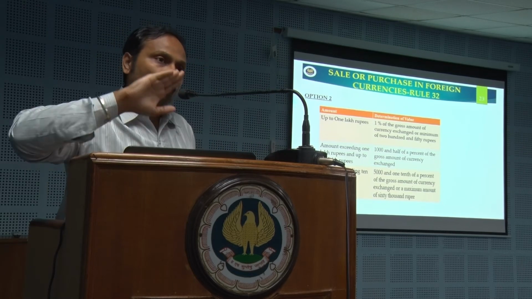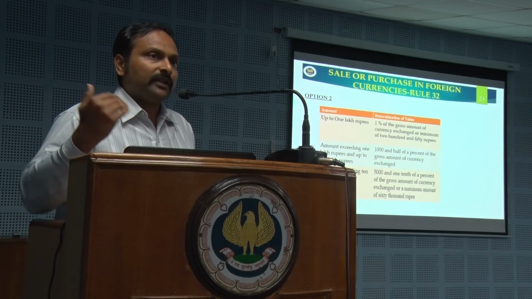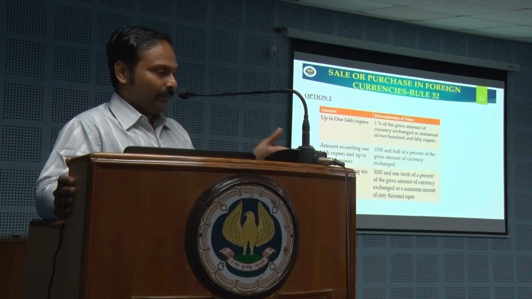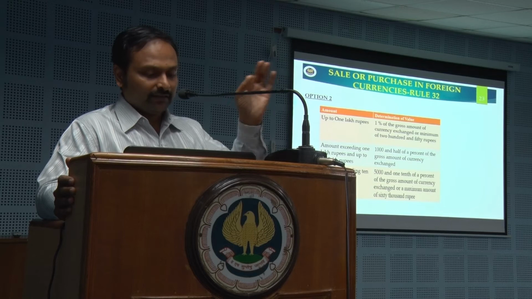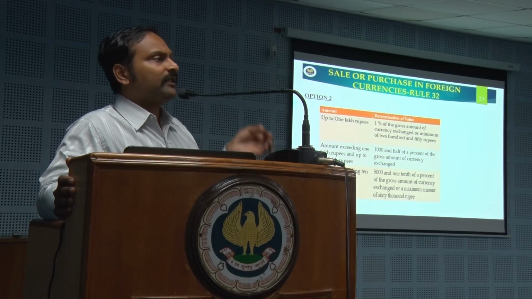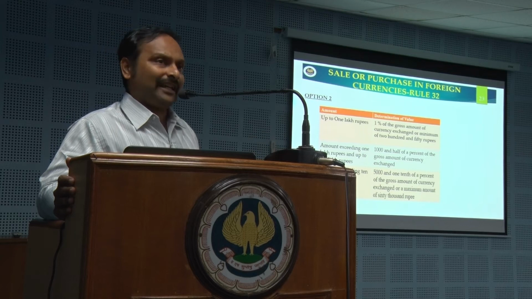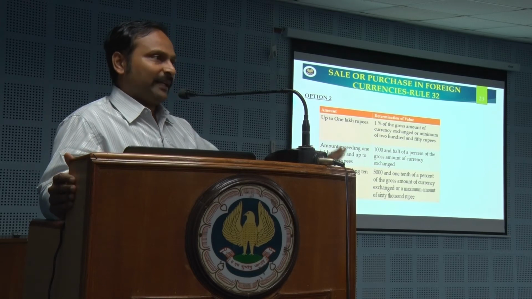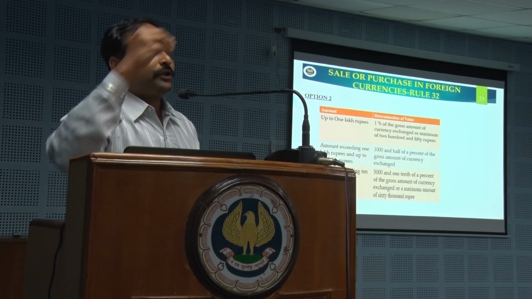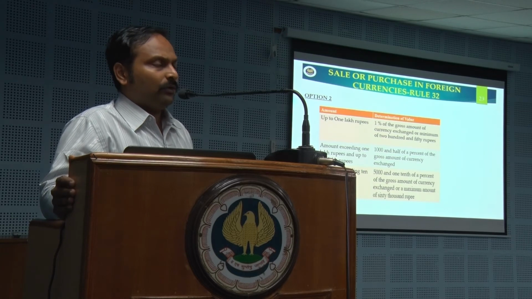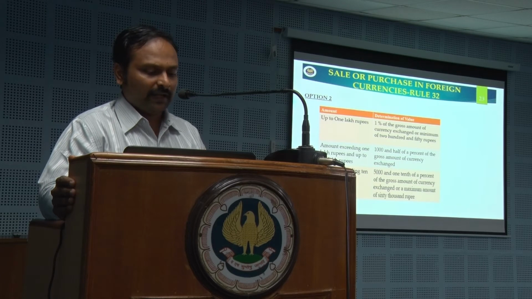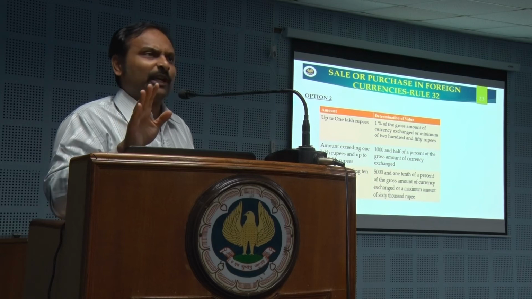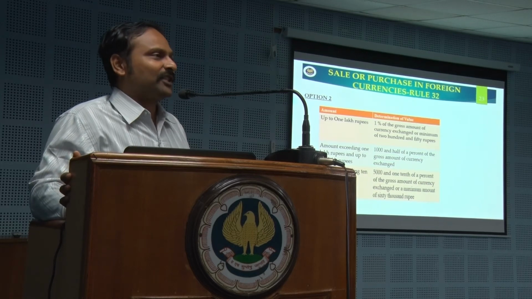What if I do a transaction of more than 10 lakhs? Come to the third slab. 5,500 as basic, because first 1 lakh 1000, next 9 lakhs 4,500, plus you will have to take 1/10 of a percentage. In other words, 0.1% as taxable value of that amount which is exceeding 10 lakhs. So 5,500 is the basic. On whatever is above 10 lakhs, you are going to take 0.1% as the taxable value. But the good thing is, subject to an overall limit, the maximum cannot exceed 60,000 rupees. So max, my taxable value can only be 60,000. I will pay 18% of 60,000.